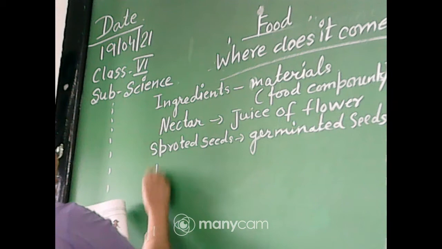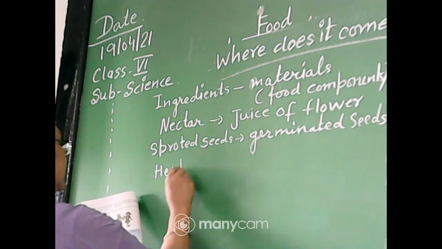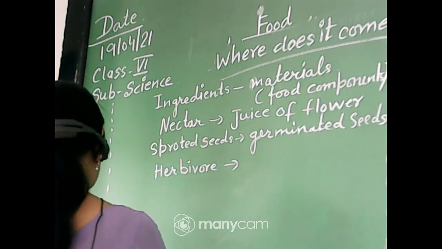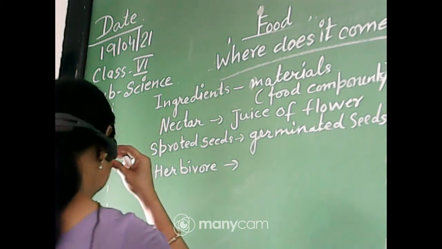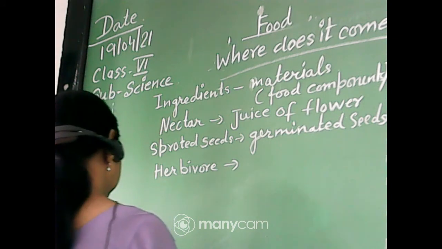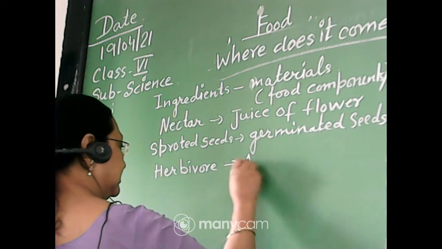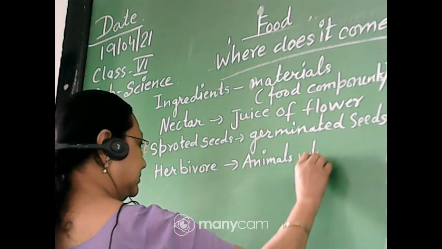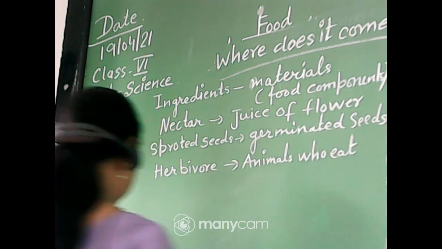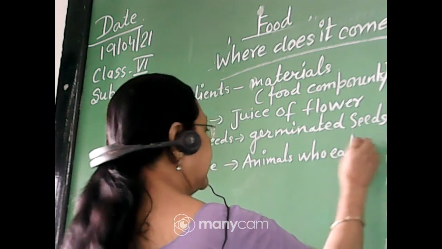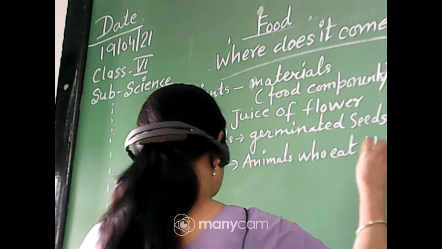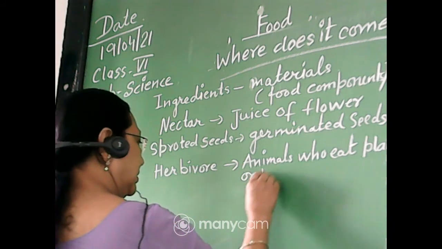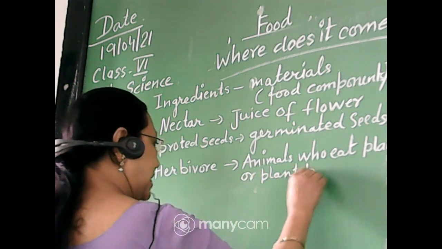Now, next one is herbivore, that you know. Herbivores are animals who eat plants or plant products.